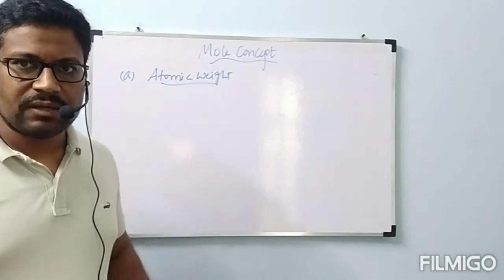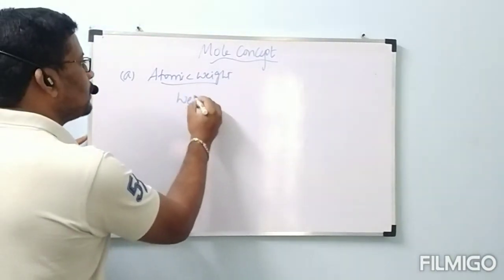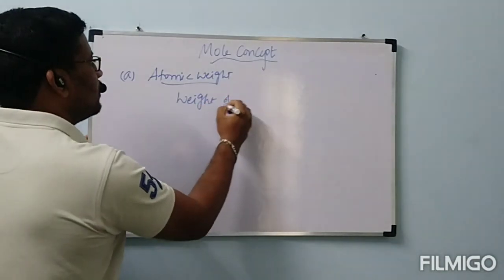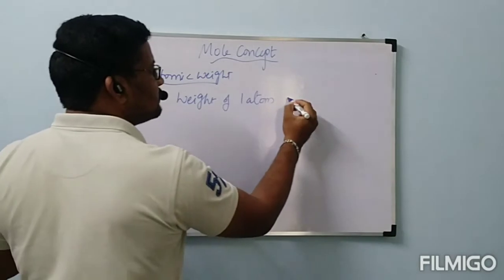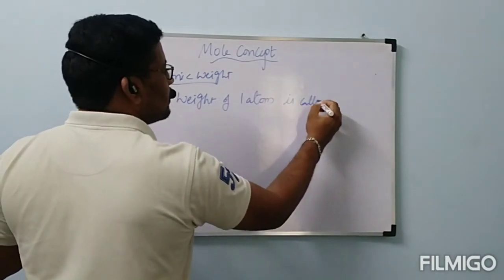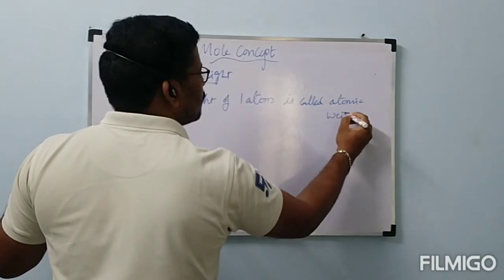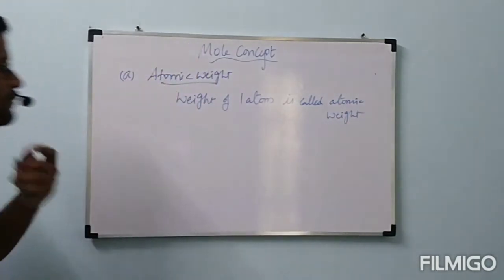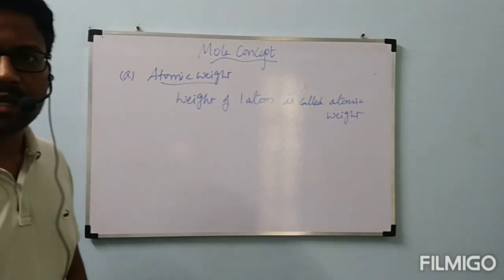Now we will see the definition of atomic weight. Weight of one atom is called atomic weight. Simple definition only.